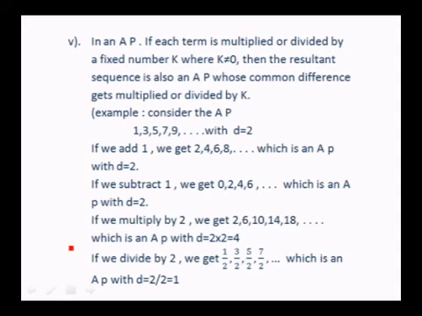If we divide by 2, we get 1/2, 3/2, 5/2, 7/2, etc., which is an AP with D equal to 2 by 2, because originally you have the common difference as 2. You have to divide by 2. So the common difference here is 1.